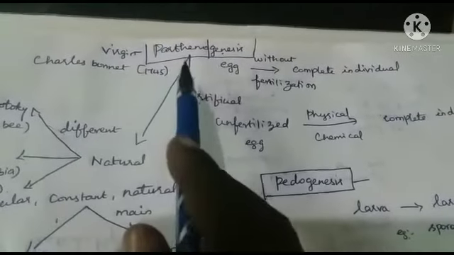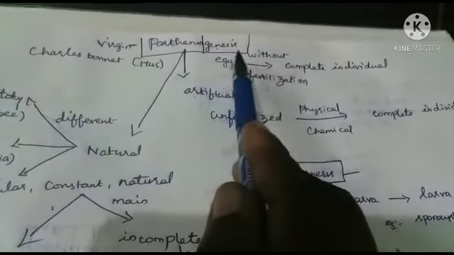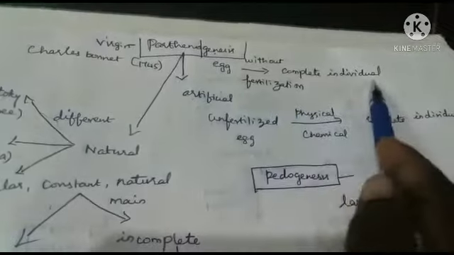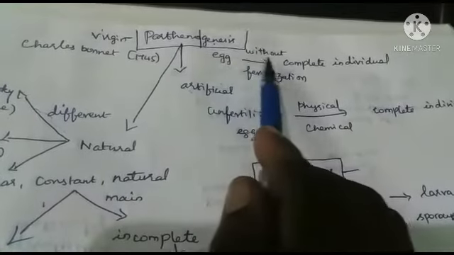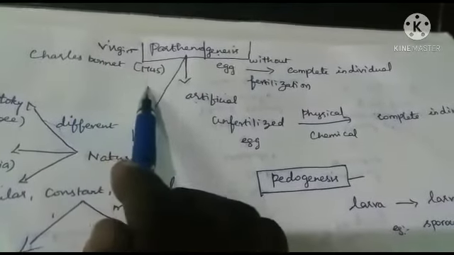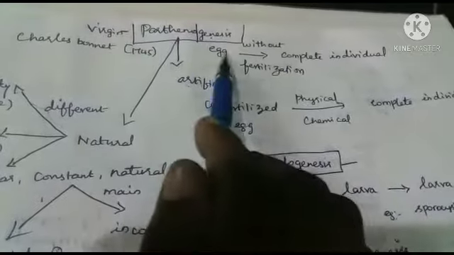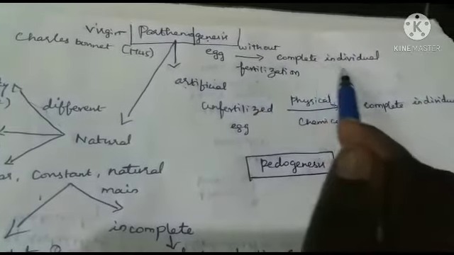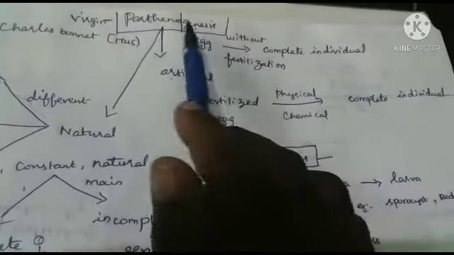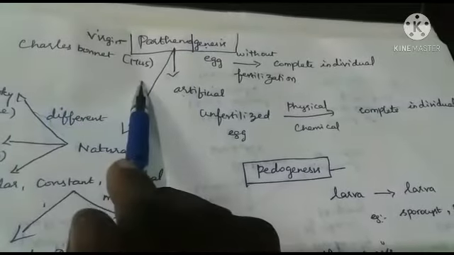Next, we are going to learn about parthenogenesis. Partheno refers to virgin, genesis refers to produce. In parthenogenesis, the complete individual is produced from the egg without fertilization. It was discovered by Charles Bonnet in 1745.